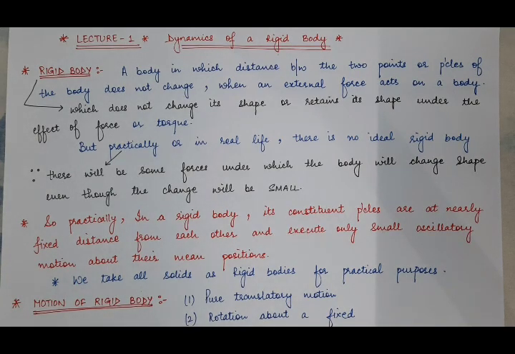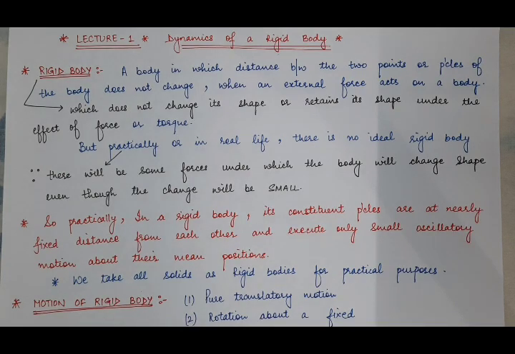We can ignore that change, meaning we can take that body approximately as a rigid body, but in the real sense no body is a rigid body. Why? Because there is always some deformation in the shape of that body when it is under the effect of some external force.